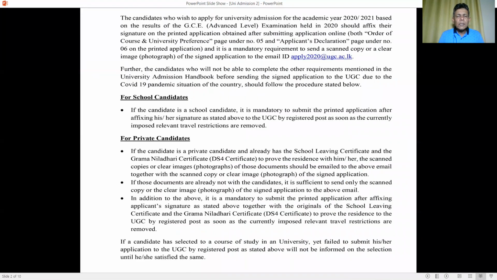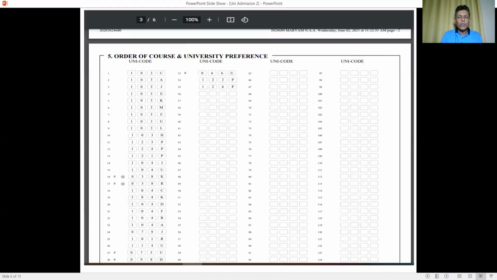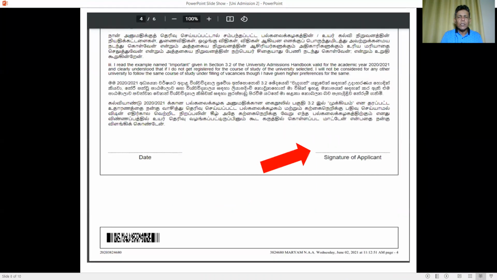See, the University Grants Commission has given instructions in all three languages, Sinhala, Tamil, and English, on what you should do. Once you receive the PDF version to your email address, you have to get a printout of the email, the version you have received via email. It has 6 pages like this. Page numbers 1, 2, 3, 4, 5, 6 are there.